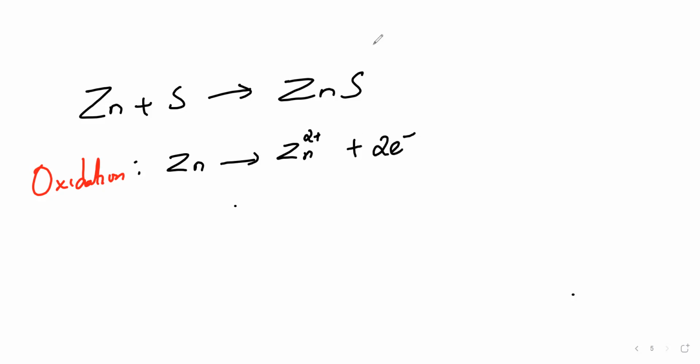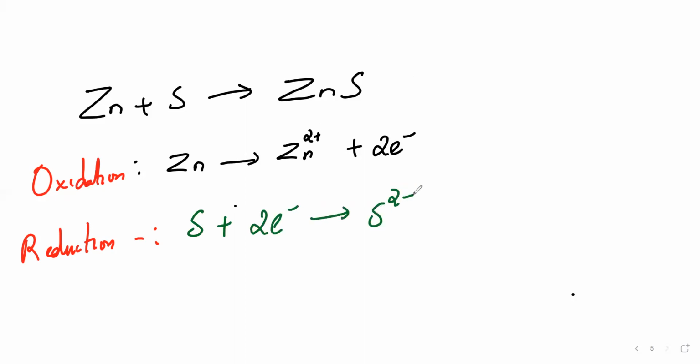Yeah. And next one, reduction. What is reduction? Taking these electrons. So sulfur, I'll write here sulfur. Sulfur takes these 2 electrons to give S2 minus. Correct. So what is happening in this reaction? Zinc is being, I'll write down in words only so that you'll understand clearly. In this reaction, what is happening?